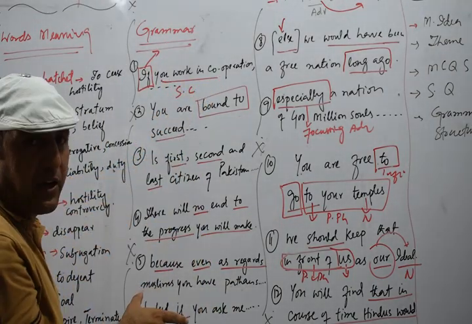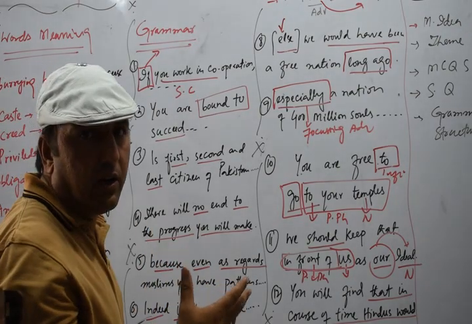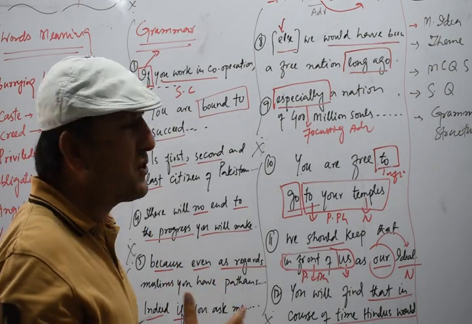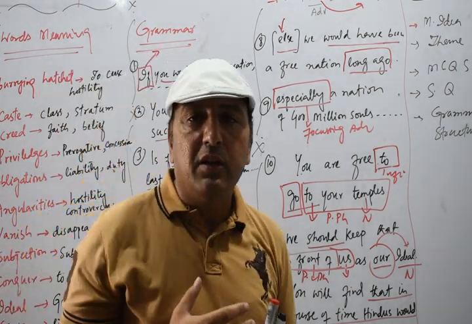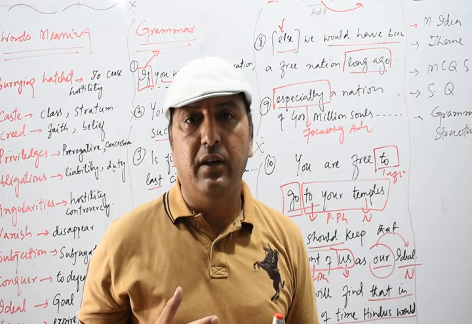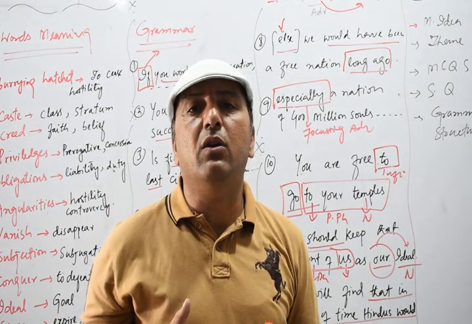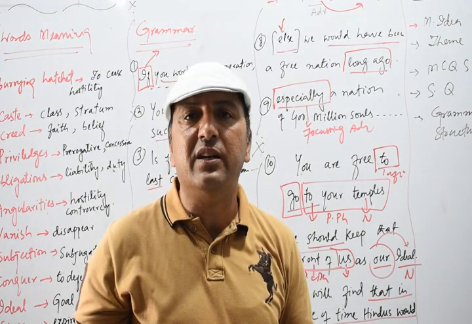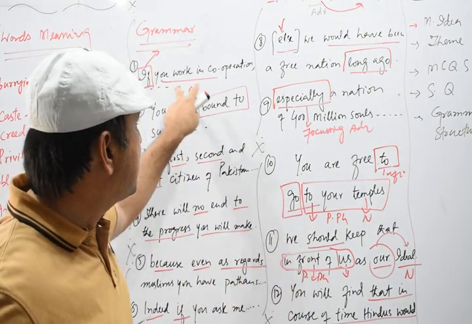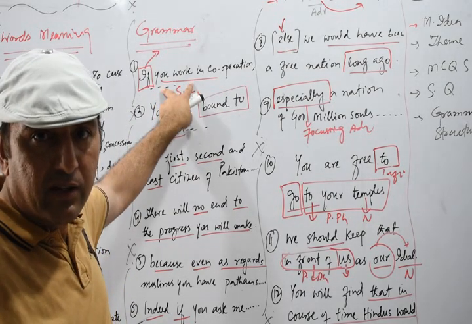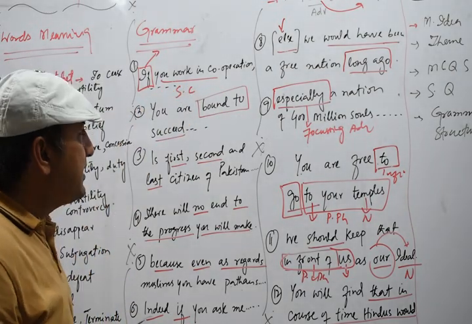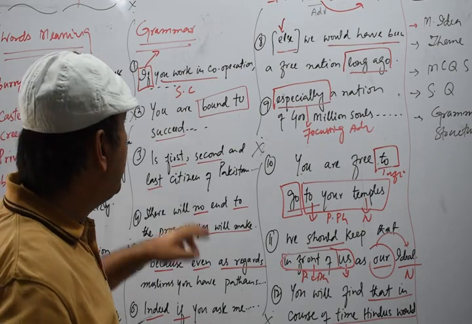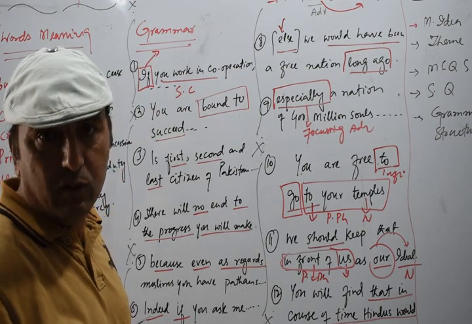If you work in cooperation, if you work hard, it describes a condition, so we call it a conditional sentence. A conditional sentence can be identified by if and unless, not until.